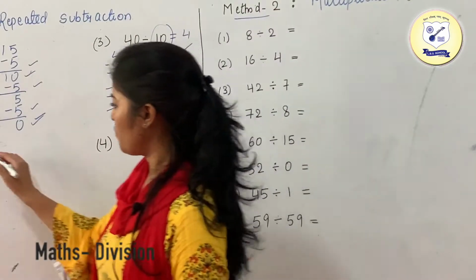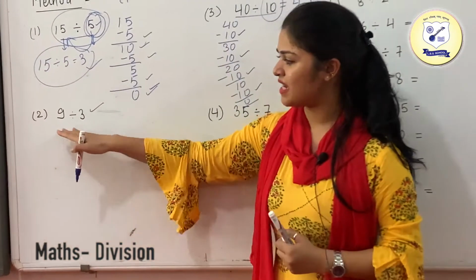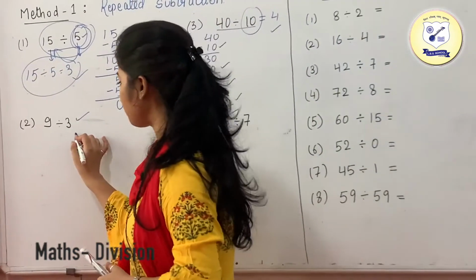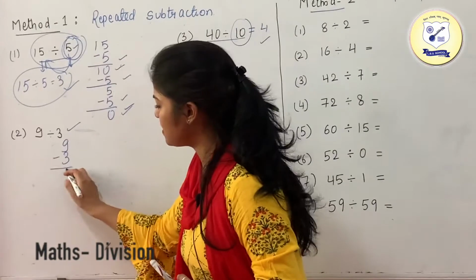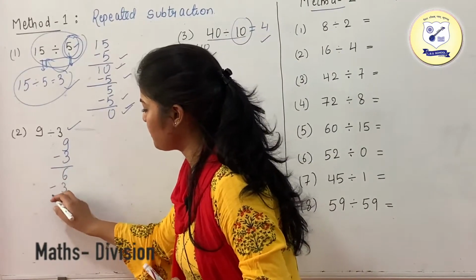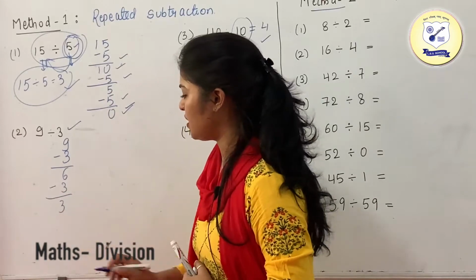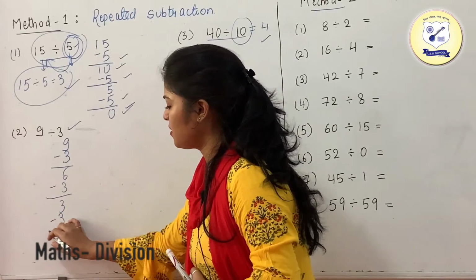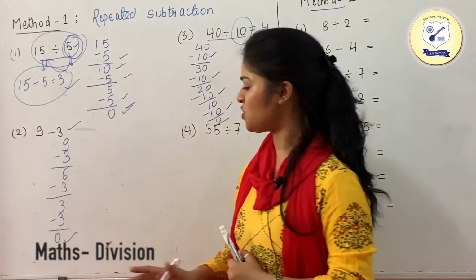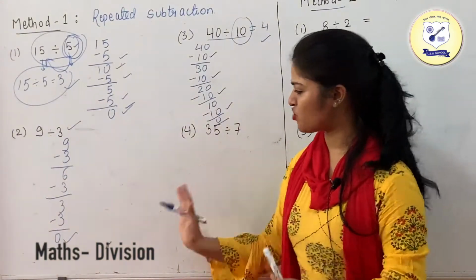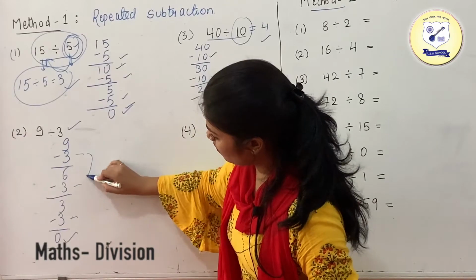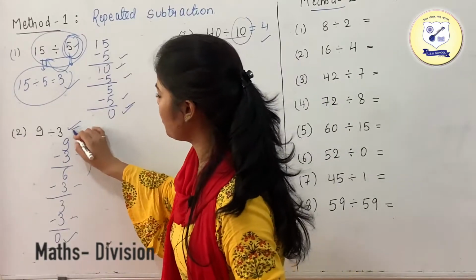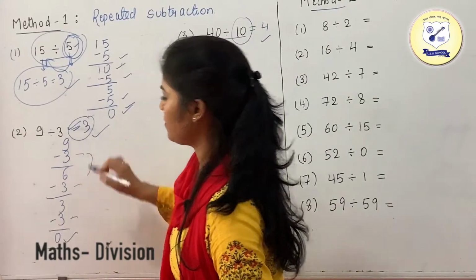Now we have another example, 9 divided by 3. We will follow the same steps. Start subtracting 3 from 9. What you will get is 6. Again subtract 3. What you will get is 3. Now again subtract 3. What you will get is 0. Since we have got 0 as the remainder, stop and count how many times we have subtracted 3. 1, 2, 3. So your answer is going to be 3.